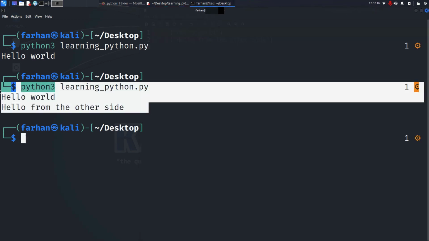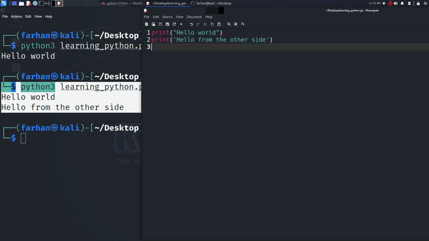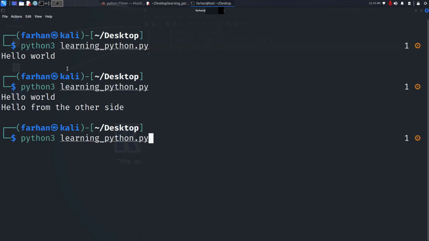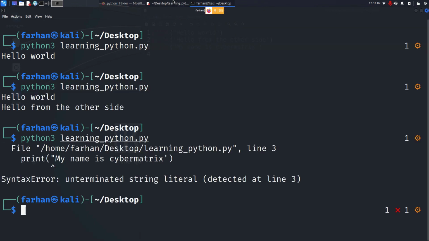Now this is fine. What is not fine is if I have done print, started with a double quotation mark and wrote my name is cyber matrix, closed it with a single quotation mark, saved my file and printed again, I can see that I get an error message.